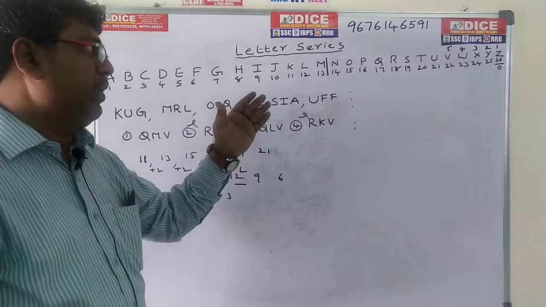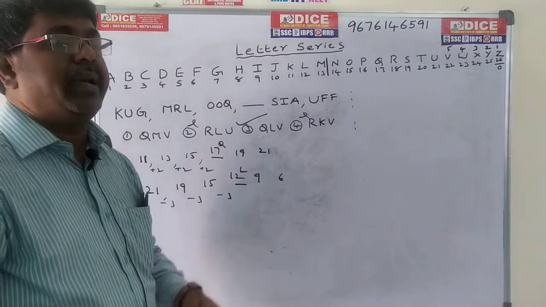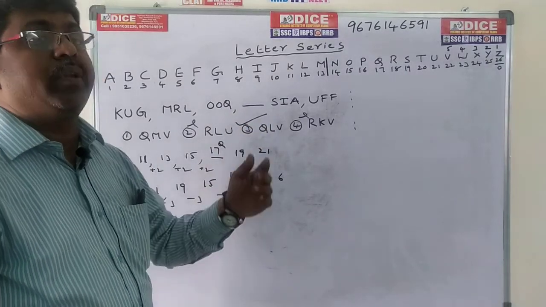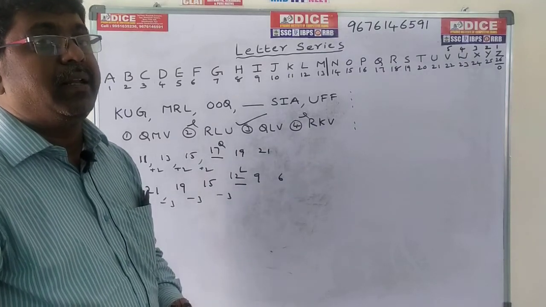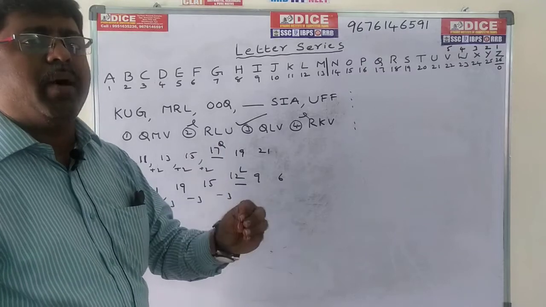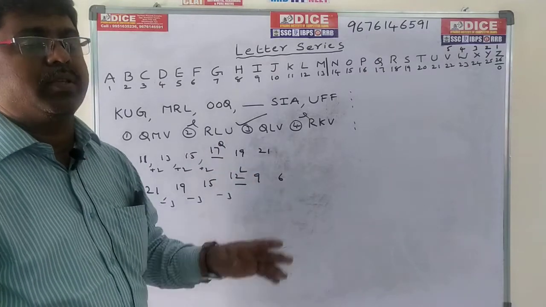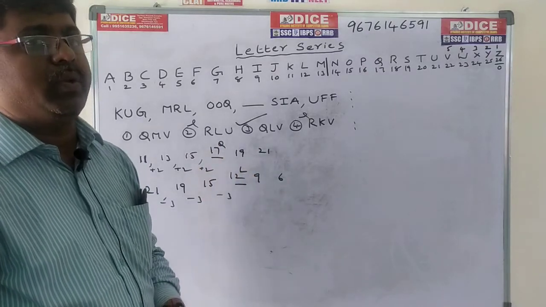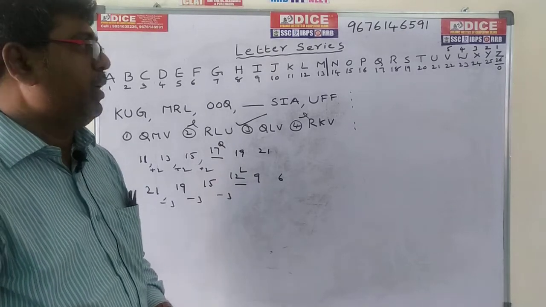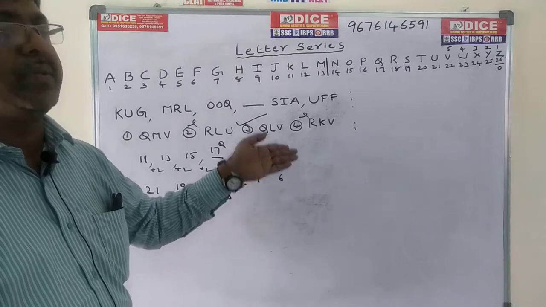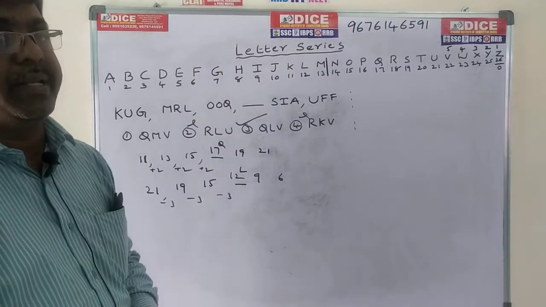So today we go for the letters. Tomorrow we can see some more problems on this one and go for coding and decoding. It is very easy for us. Those who are writing ICET will get nearly 15 or 12 marks. At least 12 marks is a 100% guarantee, so don't lose these marks. These are very important in ICET. I will give some more problems on these letters.